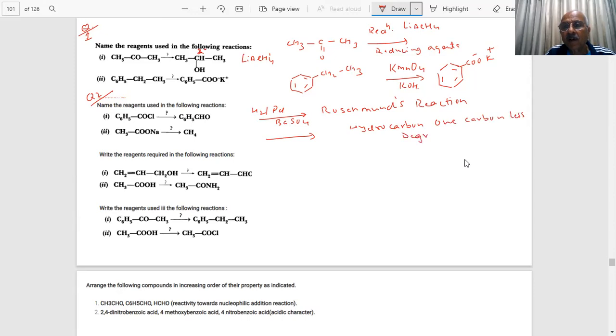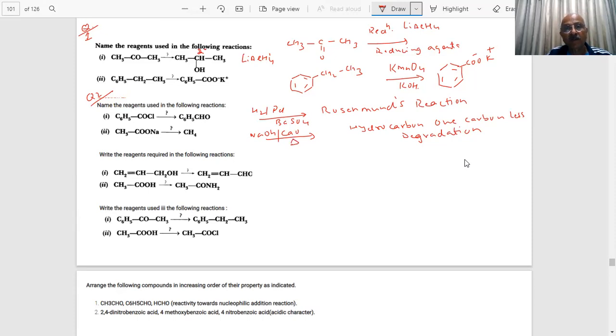Very important, soda lime, NaOH and CaO, converts them into the sodium salt. What will be the result of that? Na2CO3 is out, and then you will get CH4. This is called soda lime, and you have to heat it.